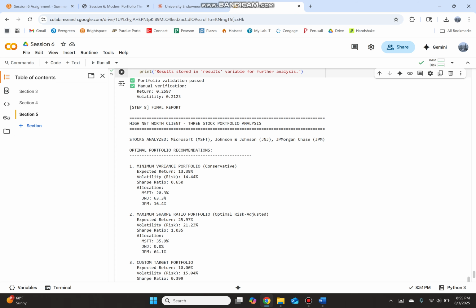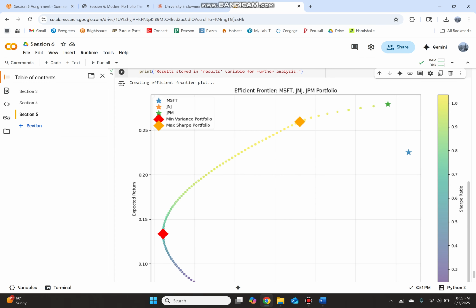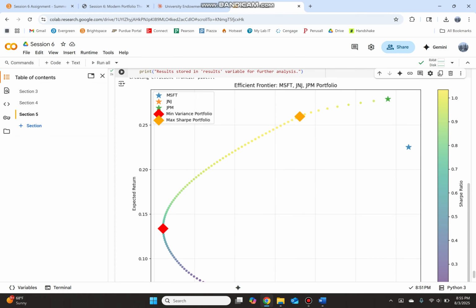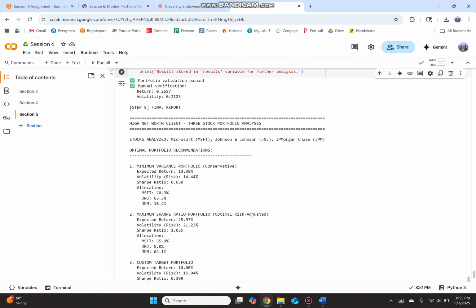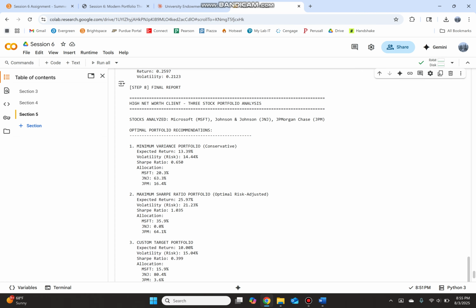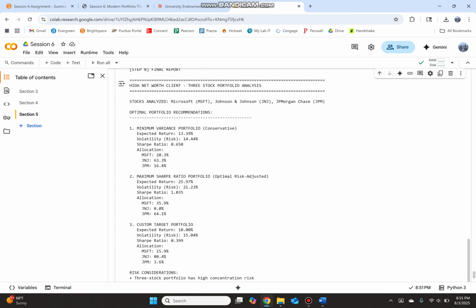And our allocation would be 20% to Microsoft, 60% to J&G, which is the one down here. So it's obviously a lot closer to these two, which makes sense. And 16% to JPM, which is the max Sharpe ratio. Then we have our max Sharpe ratio portfolio, which has an expected return of 25.97%, much higher. So this is optimally risk adjusted. And our minimum variance is basically just for conservative investors. So if this guy's conservative, maybe look at this.